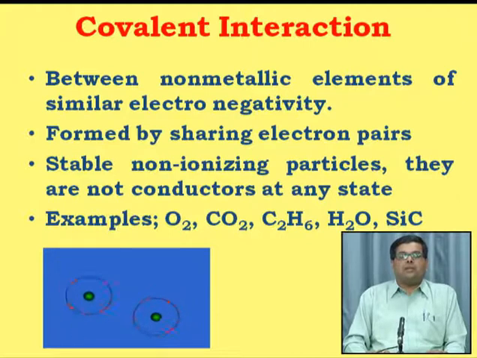So that's why the covalent interactions are formed by sharing the electron pairs. They are stable, non-ionizing particles and they are not conductors at any state. For example, oxygen, carbon dioxide, C2H6, that is ethane, water, SiC, that is silicon carbide, they all are examples of the covalent interaction.